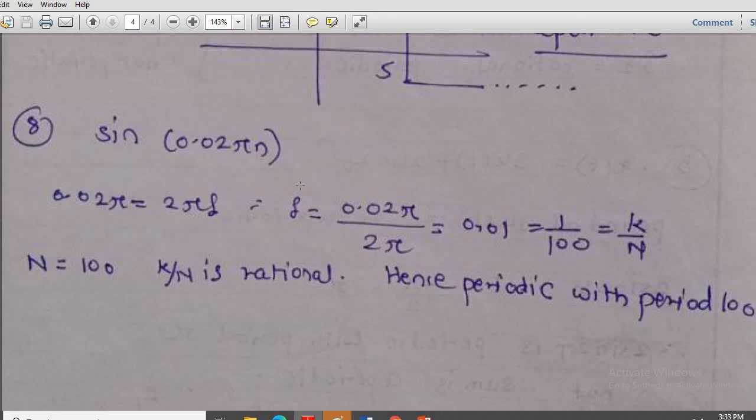These are some of the techniques with the help of which we can find out the period, and a strategy we can apply when multiple signals are involved, that is when 2 or 3 signals are added, or sometimes multiplied. For the sum of 2 signals, the ratio must come out to be rational, then only it is periodic, otherwise it is aperiodic.